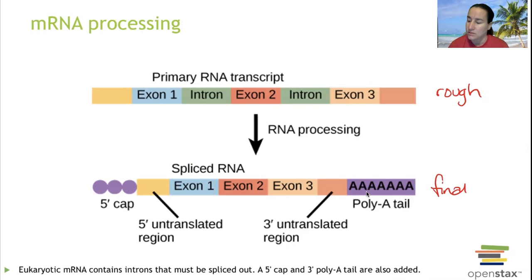So on your rough draft, you have two basics that need to be dealt with. You have exons and you have introns. You only want to keep the exons. And normally I would be like, exons, exit the system, but I can't. You keep the exons. Those are going to be the things that actually code. So the exons stay, and your introns get cut out with the spliceosome. So those are all going to get excised out with the spliceosome and dealt with.